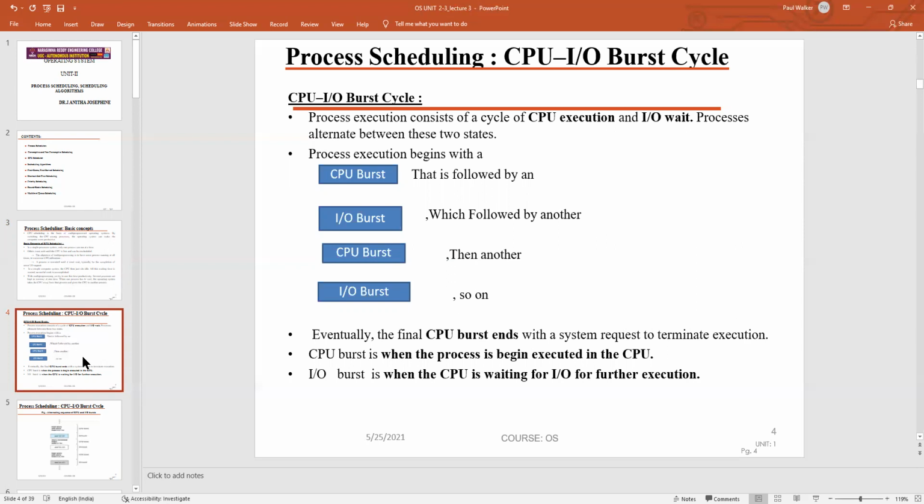Process execution consists of two different cycles: one is CPU execution and another is the input output condition. In CPU execution, the system requests a start, and after the request is completed, it terminates when the particular process has ended. CPU burst is when a process begins execution in the CPU. In the IO burst, the CPU waits for the input output condition of the particular process. That is called the input and output wait condition.